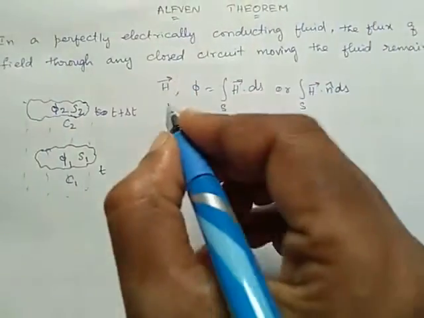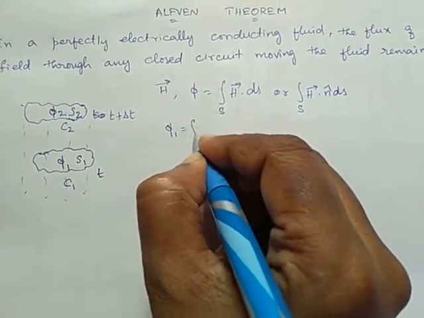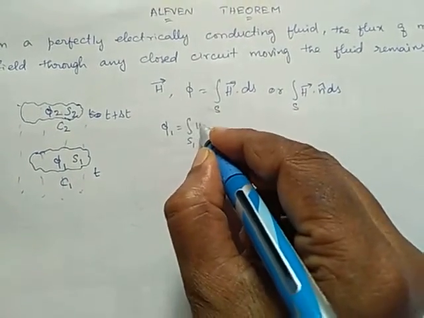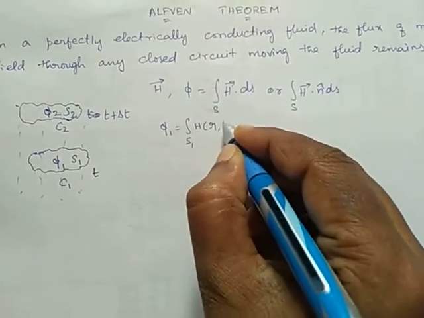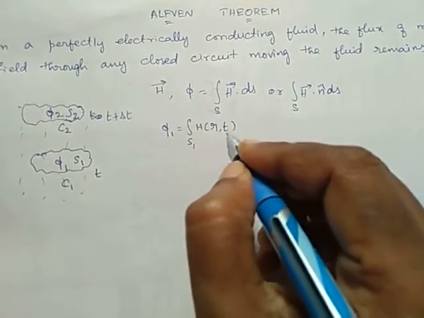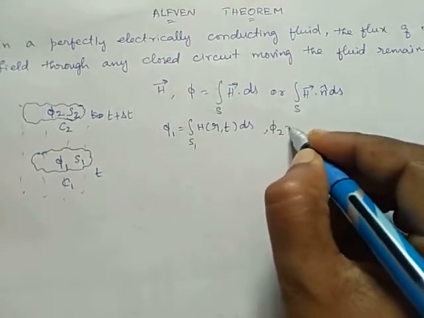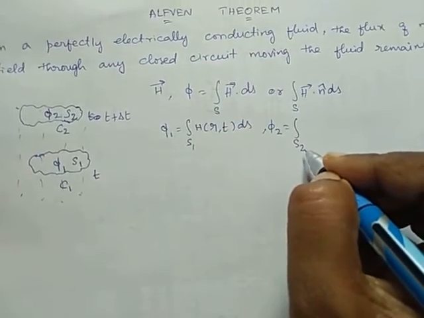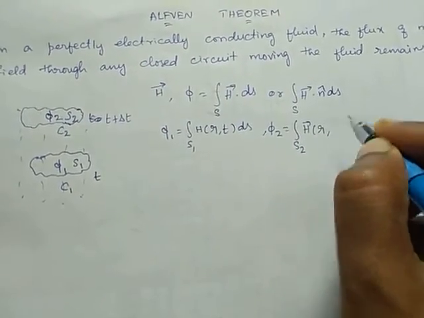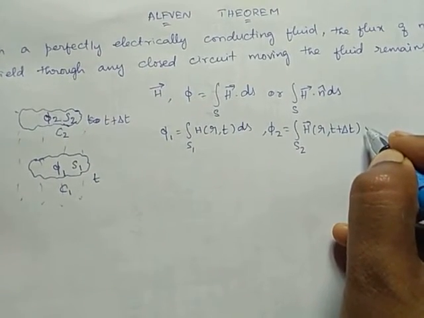So what is phi 1 now? It is on the surface 1. Therefore it is the integration over S1 of H, and H is a function of r and t. H depends on its position vector and time t. And what is phi 2? It is the integration over S2 of the magnetic field at r, now with time changed to t plus delta t.